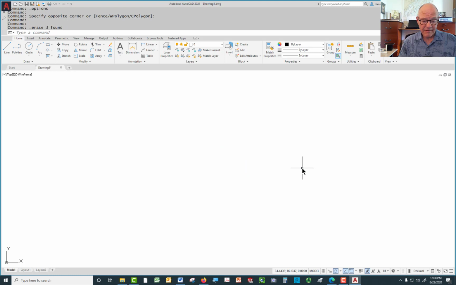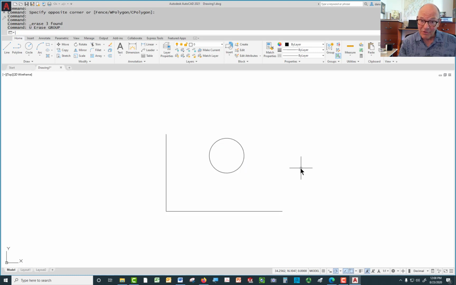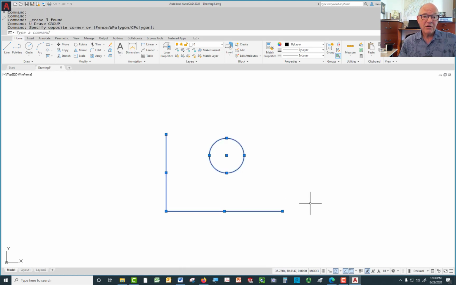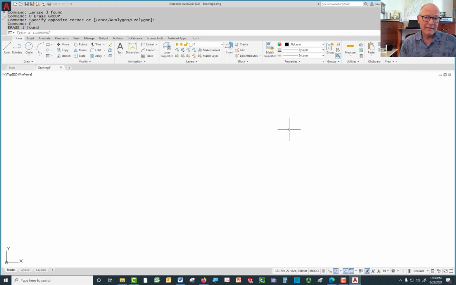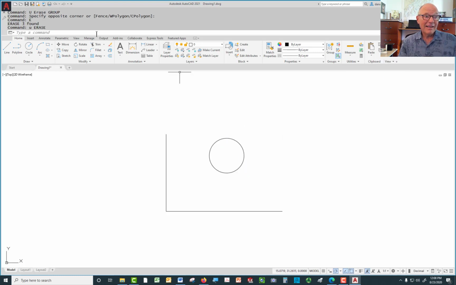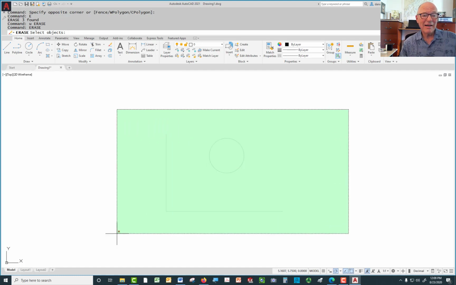I'm going to use U and the space bar to bring those things back. I could also type the letter E, which stands for erase. You can see it up in my command line there. Press enter, and that's a nickname for the erase command. It'll do the same thing. I could also, if I wanted to, but I would not, type the word erase. When it asks me for my objects, I can either type all, for all the objects, or I could select them now. That's the distinction that AutoCAD makes between what's called verb-noun and noun-verb selection.